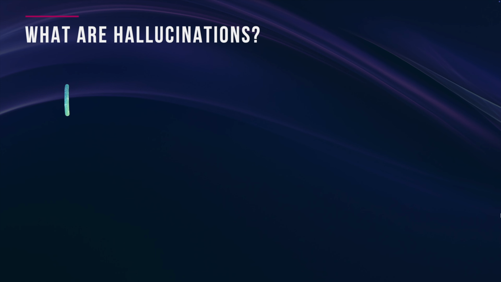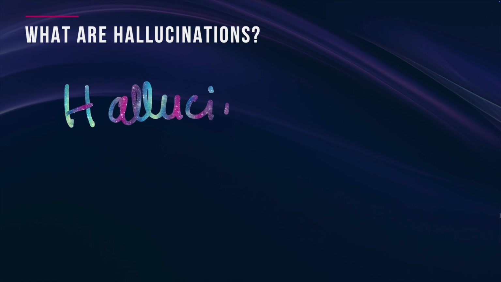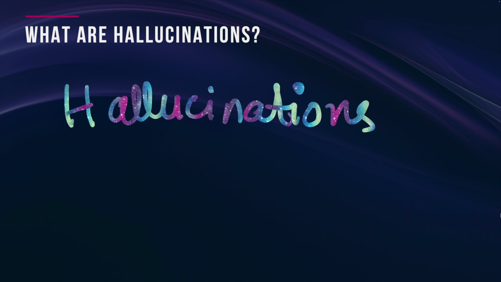In this section, we will focus on hallucinations in AI. At the onset, I would like to mention that hallucinations are one of the biggest challenges faced by LLMs like ChatGPT, and many learners, especially beginners, don't fully understand why they happen, how to mitigate them, or their real-world implications. So have you ever seen an AI confidently give an answer that sounds right, but is completely false? So this is what's called a hallucination.